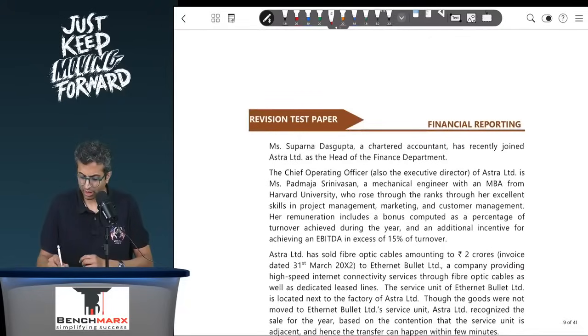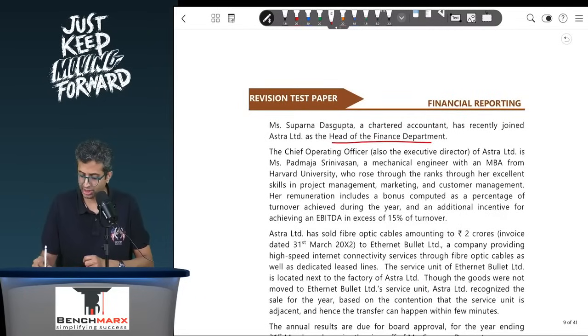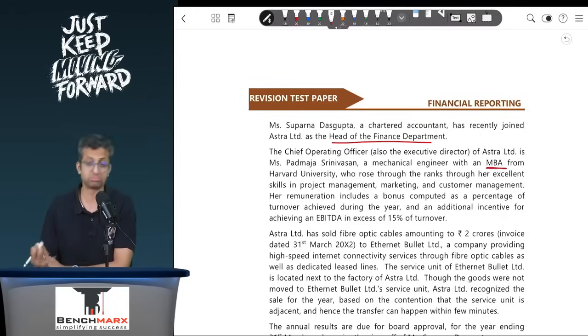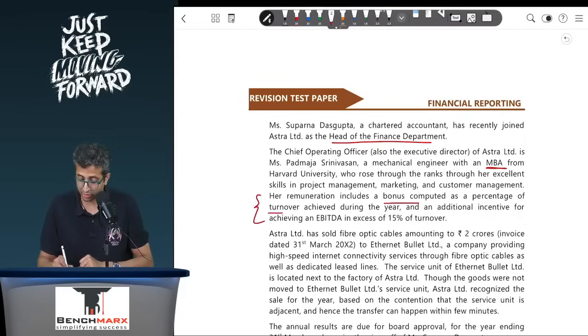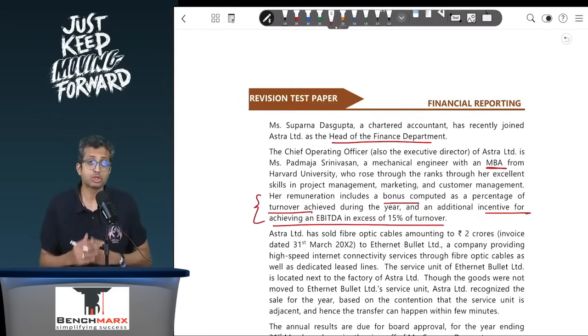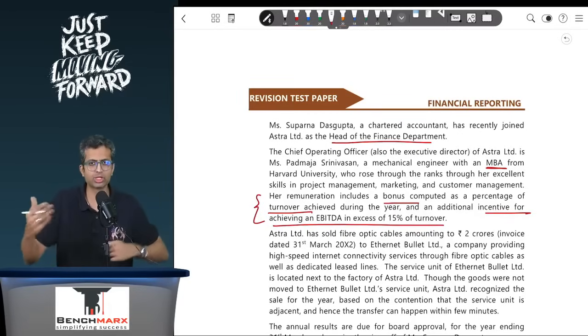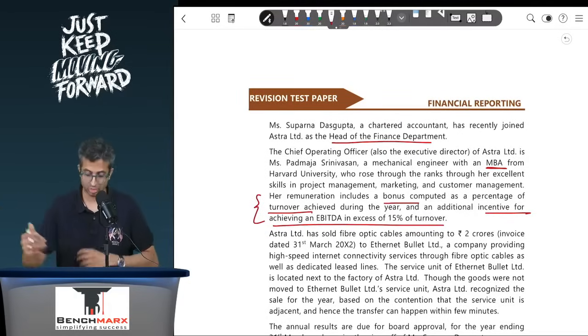That's fine. Miss Suparna Dasgupta, a chartered accountant, has recently joined Astra as head of finance. The COO, also the executive director, is Miss Padma Srinivasan, a mechanical engineer with an MBA from Harvard, who rose through the ranks through her excellent project management skills, marketing and customer management. Her remuneration includes a bonus computed as a percentage of turnover achieved during the year and an additional incentive for achieving an EBITDA in excess of 15% of the turnover. So she has a bonus which is linked to the revenue that is earned.